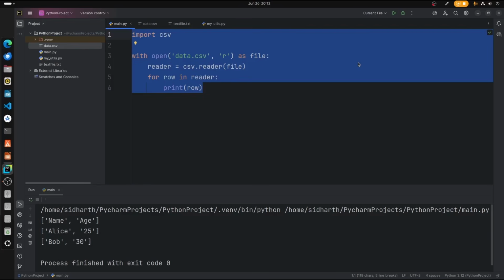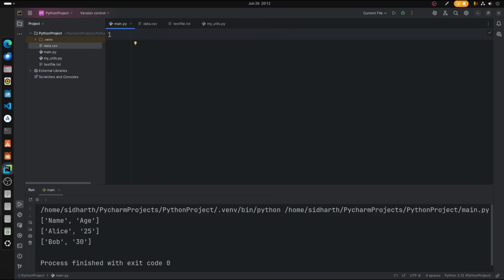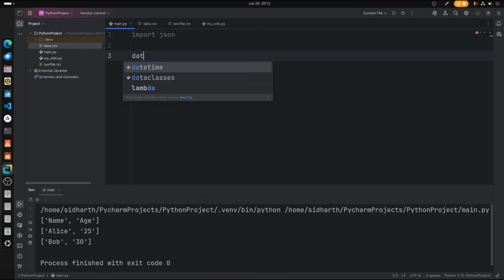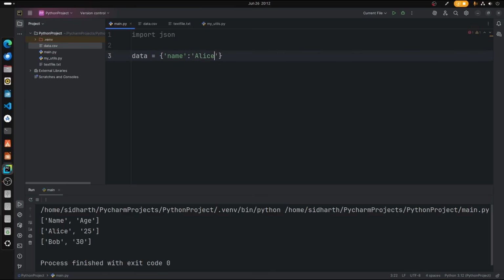Now we're going to create a JSON file. To work with a JSON file, what we need to do is import json into our Python file. Import json. Now we're going to create a data variable, with a dictionary-like structure for this data. First I want to create name. Name is Alice, comma, age